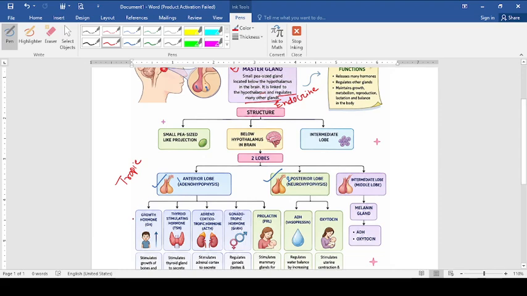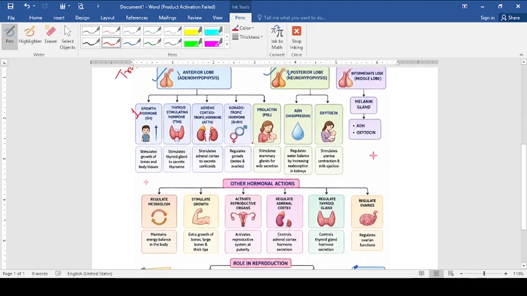The first hormone of the pituitary, as you can see, is called somatotropin, or growth hormone. This growth hormone, as we all know, regulates the overall growth of the body. But in case of abnormalities, if it is secreted less, it causes a problem called dwarfism. Dwarfism is a problem where the height of the person remains less, and he is suffering from the problem called dwarfism.